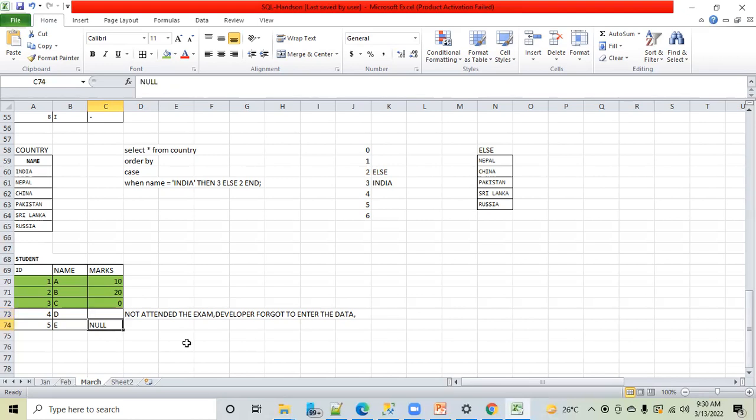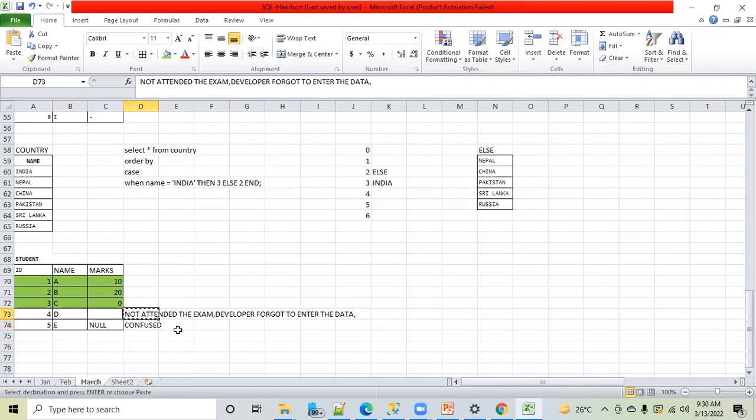Null means you are confused. You don't have any clue whether E has appeared for the exam or not. Maybe E has appeared in the exam and scored 0 marks, or maybe E has left the school. That is also possible. A lot of possibilities are there. All these things come in this bucket.